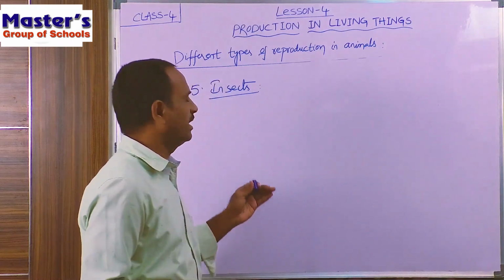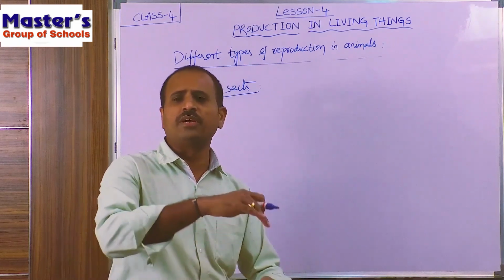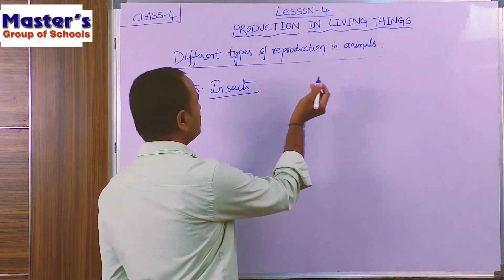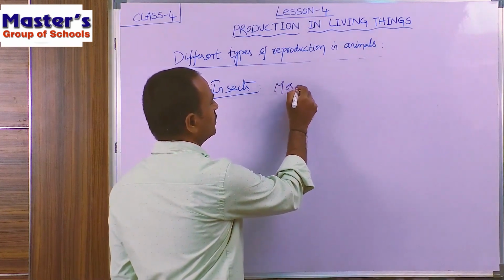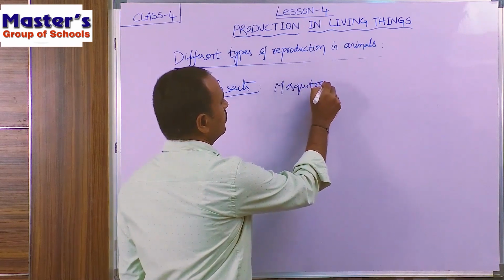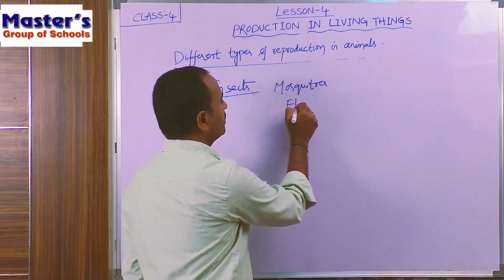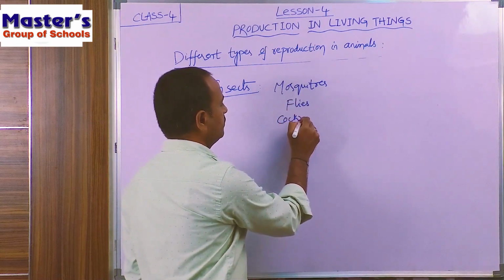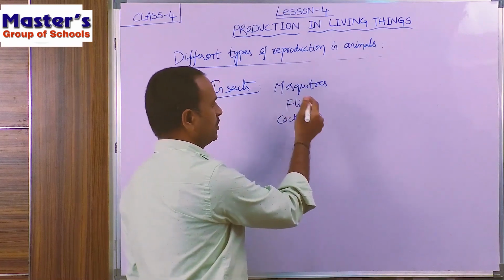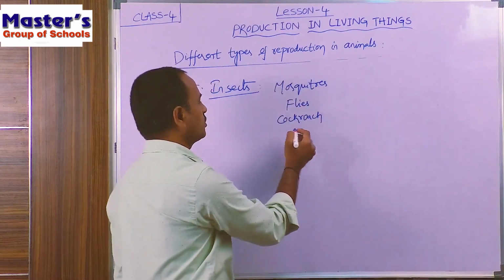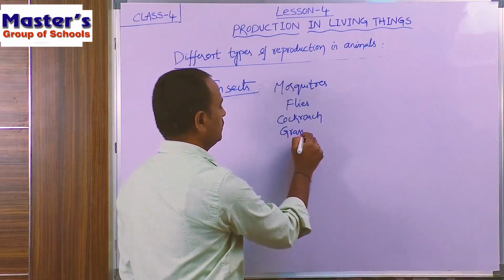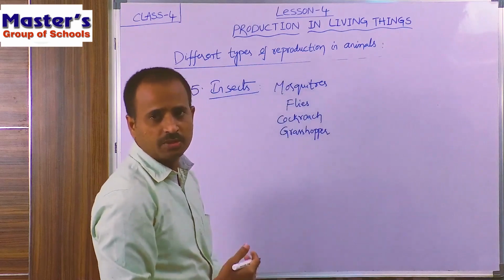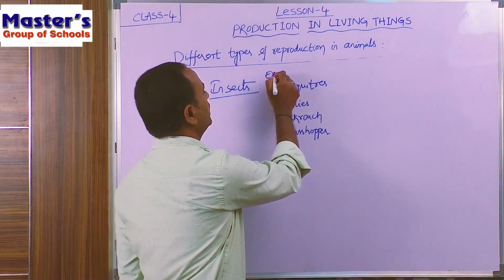So generally, what are the examples for insects? We will observe different types of insects in our houses, in our surroundings. If you take mosquitoes, children, or flies, and also cockroach, mosquitoes, flies, cockroach, grasshopper. So children, these are the different types of insects. These are the examples for different types of insects.